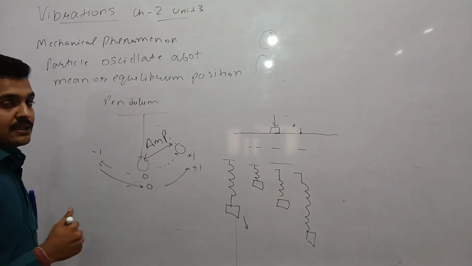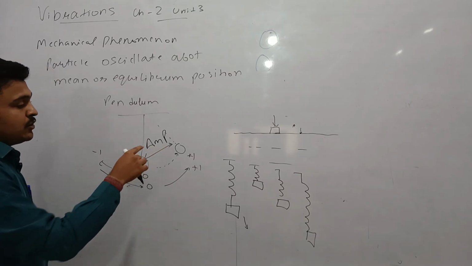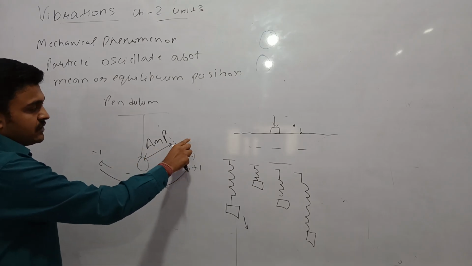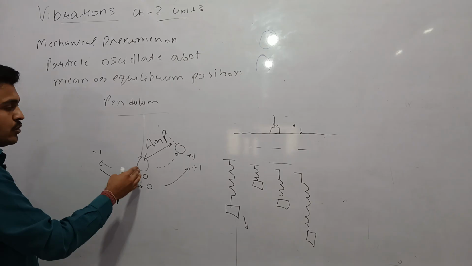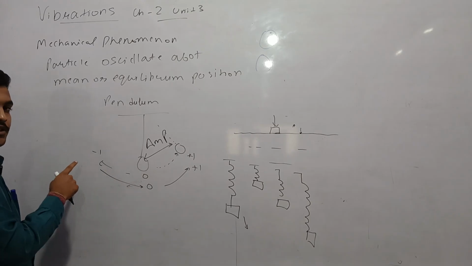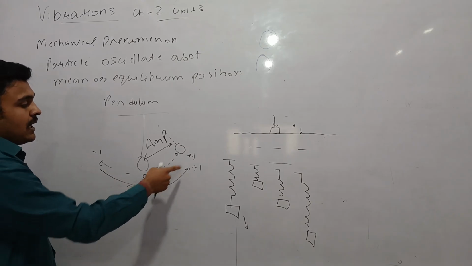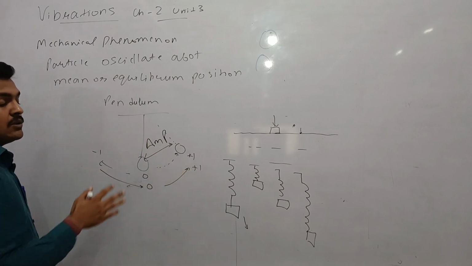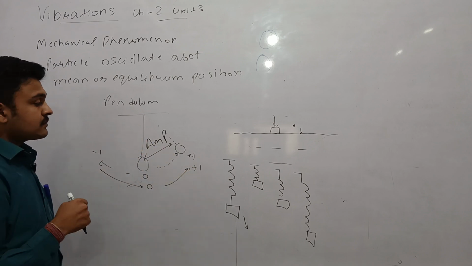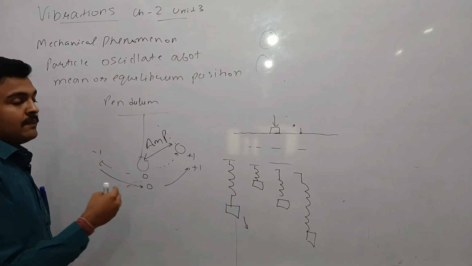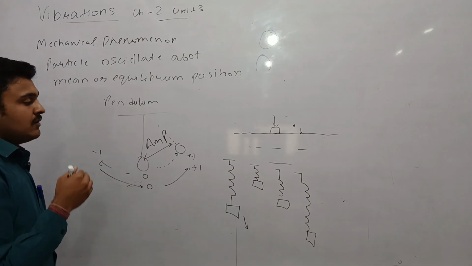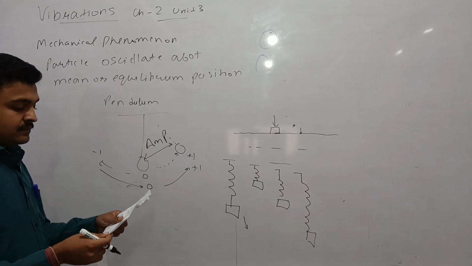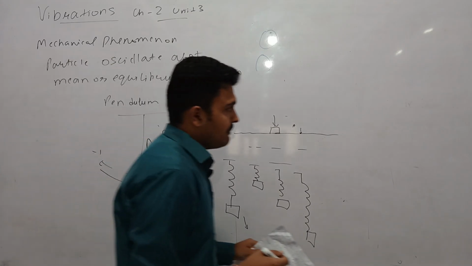And the time period. What is the time period? It is the time required to complete one oscillation, meaning the time from the position from which it started, then it goes to the mean position, then to the negative extreme, then again to the mean, and finally to the position from which it started. Then we say one oscillation is completed. The time taken to complete one oscillation is known as the time period of the oscillation. Then there are types of vibrations.